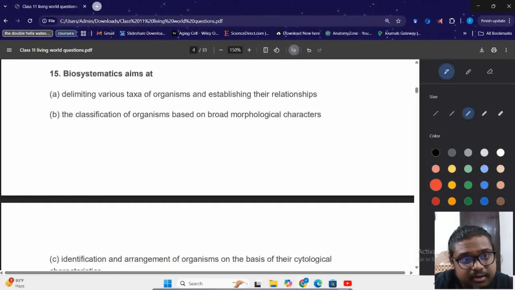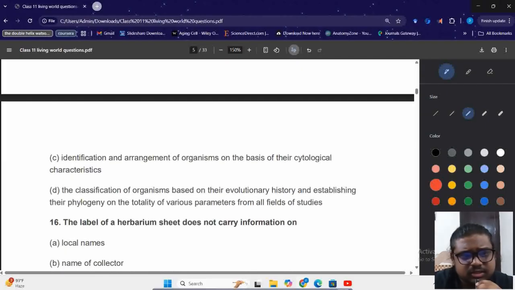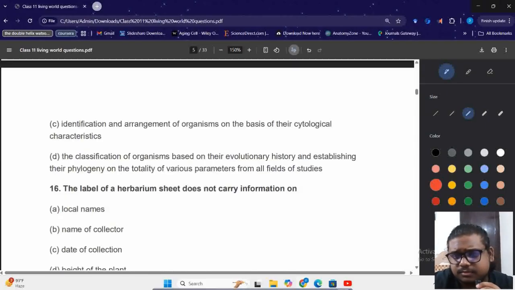Biosystematics aims at A, delimiting various taxa of organisms and establishing their relationships. B, classification of organisms based on broad morphological features. C, identification and arrangement of organisms on the basis of their cytological characteristics. D, classification of organisms based on their evolutionary history and establishing their phylogeny on the totality of various parameters from all fields of studies.